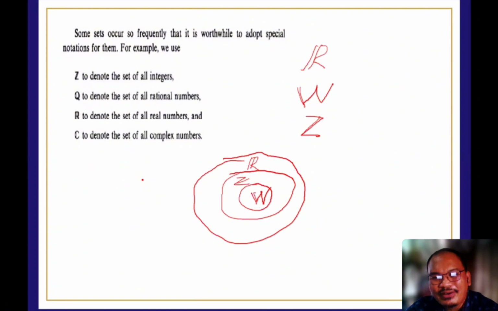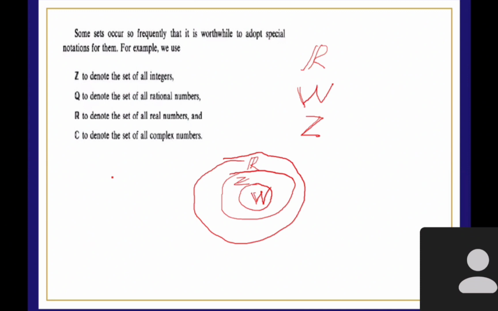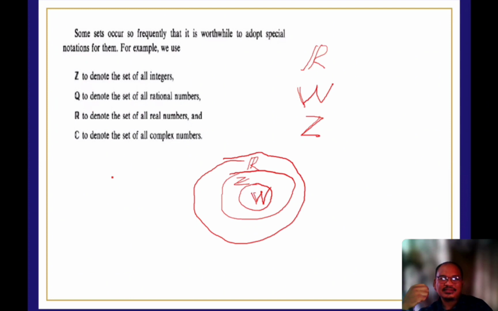So how we're going to describe this illustration? Whole number po is a subset of Z, and Z and W are a subset of R. Okay, so whole number is a subset of Z, or we can have this as, yan, subset of what?